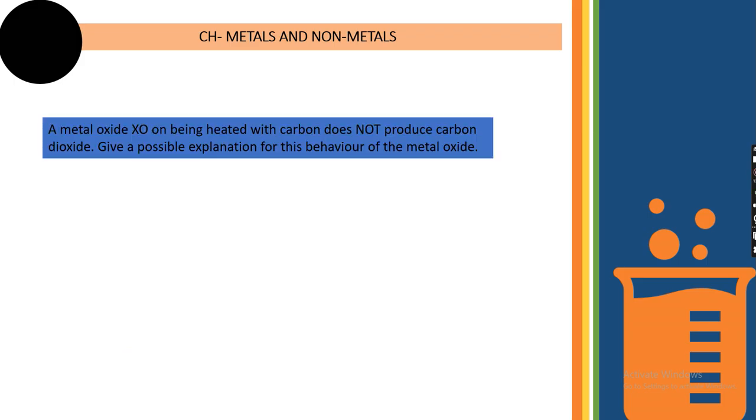Coming to the next one, another one: a metal oxide XO. There is a metal oxide, and they have named it XO. On being heated with carbon, it does not produce carbon dioxide. Give a possible explanation for this behavior of the metal oxide. So the metal oxide is given, it is reacting with carbon but it is not producing carbon dioxide. Now why is it so?